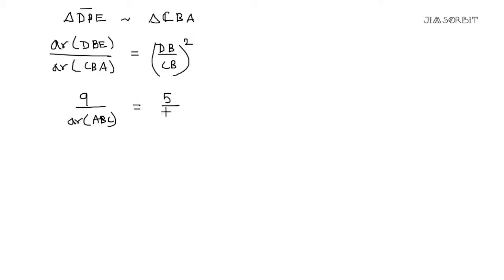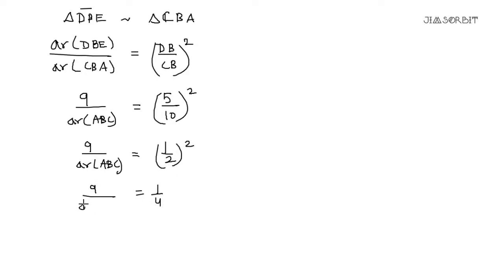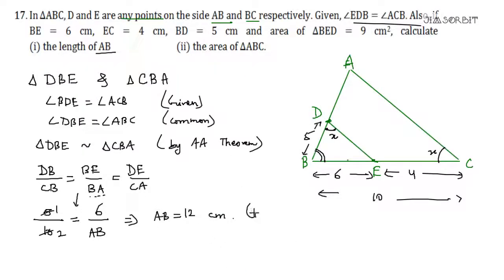DB was 5 and CB was 10. So whole square. So this will give us 9 upon area ABC is equal to 1 by 2 squared, which is 1 by 4. So 9 upon area ABC, hence area ABC is 36 centimeter square. We have got the answer for the two different parts. The first part was 12, and the second part was 36 centimeters square.